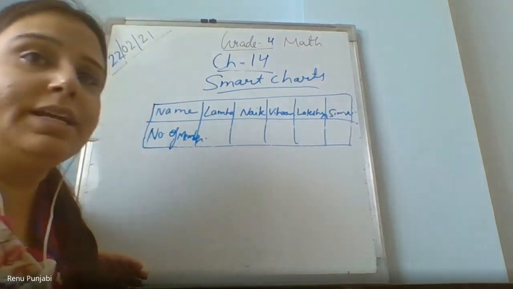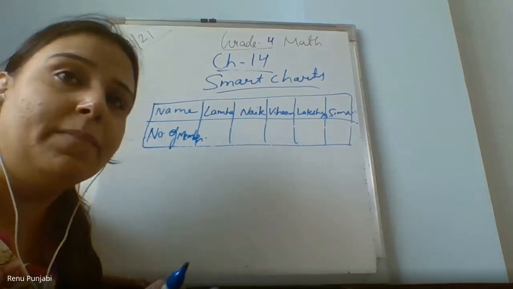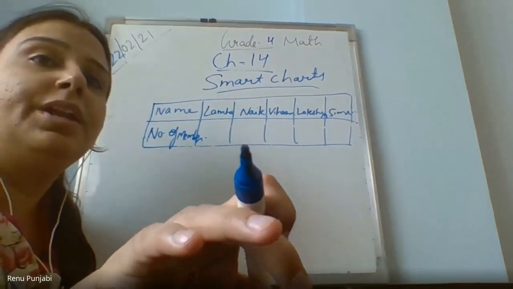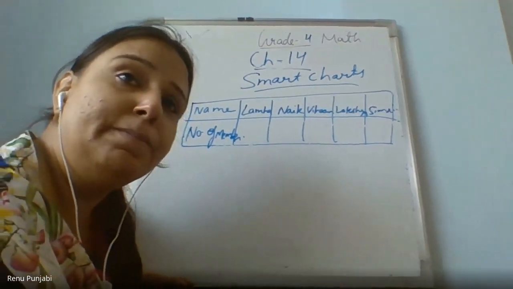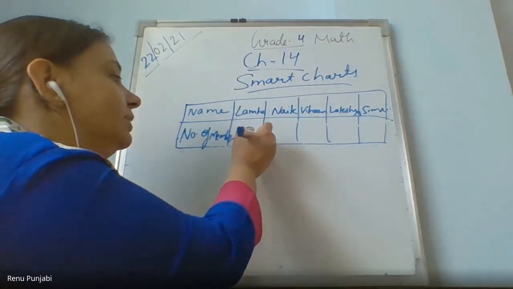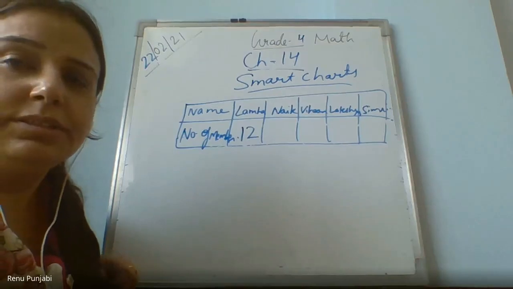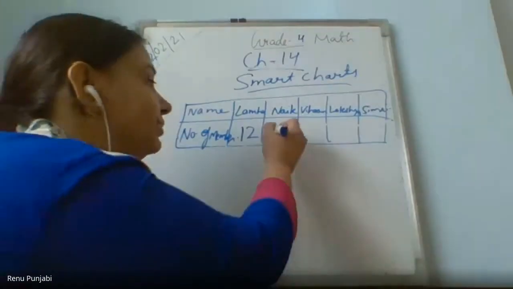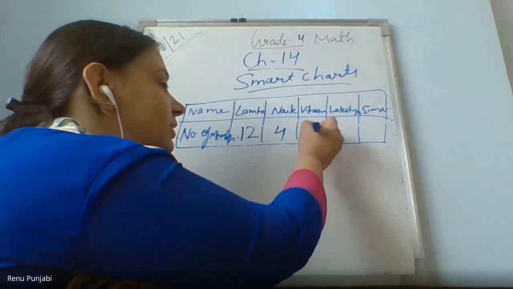I have collected the information on how many members are there in their family. One by one, I will call their names and they will tell me. Lamha, please tell me how many members are in your family? Ma'am, in my family there are 12 members. 12 members. Nek, how many members in your family? Ma'am, 4. 4 members. Vihan, how many members in your family? Ma'am, 10. 10 members.